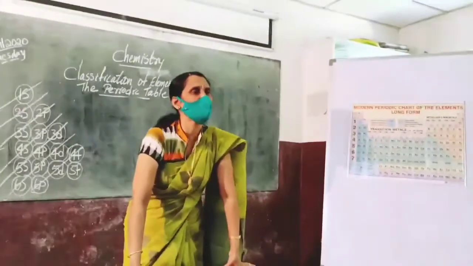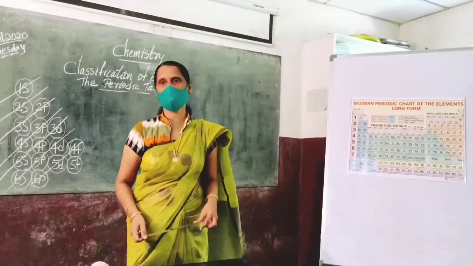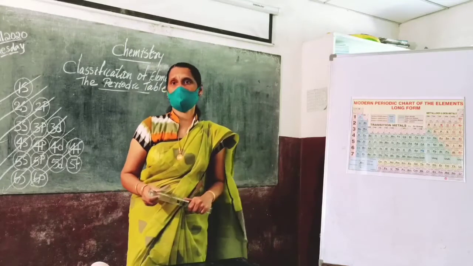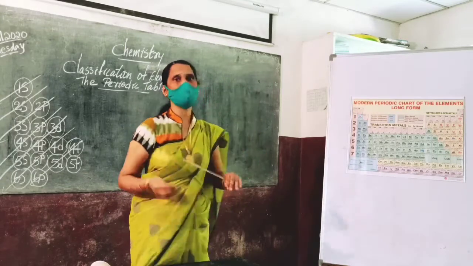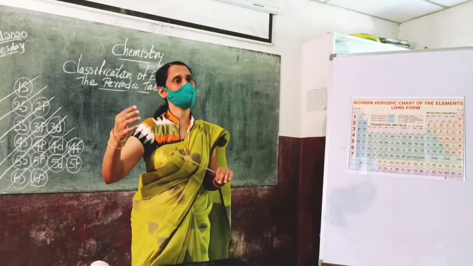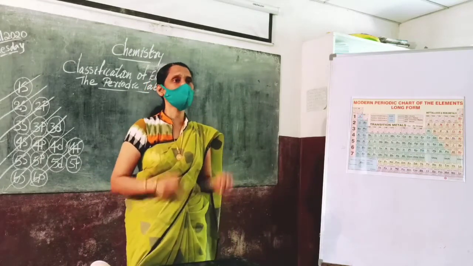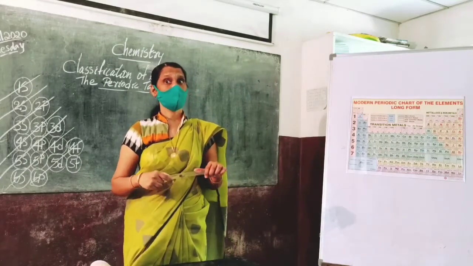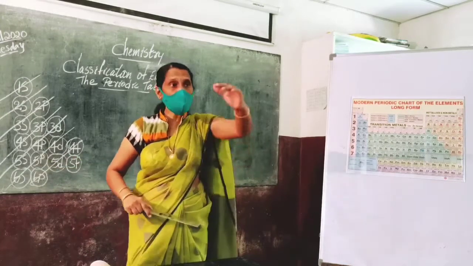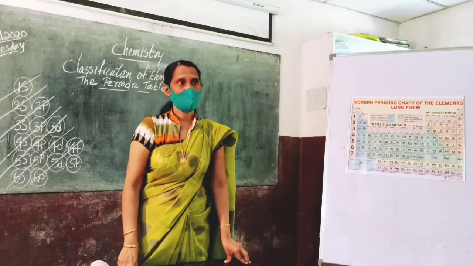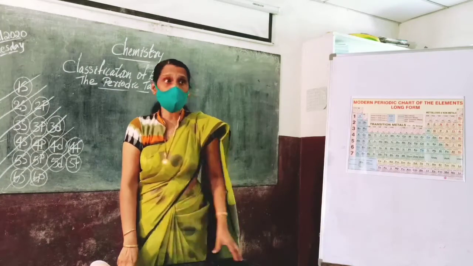So, I know that you know about the periods, groups also. No need of asking you, I think. But all the groups, first A group, second A, third A, fourth A, fifth A, sixth A, seventh A and eighth A groups are named by some particular names. Do you remember the names of those groups? Can you say what is halogen group? Satya? Elements coming in the halogen group, can you say?